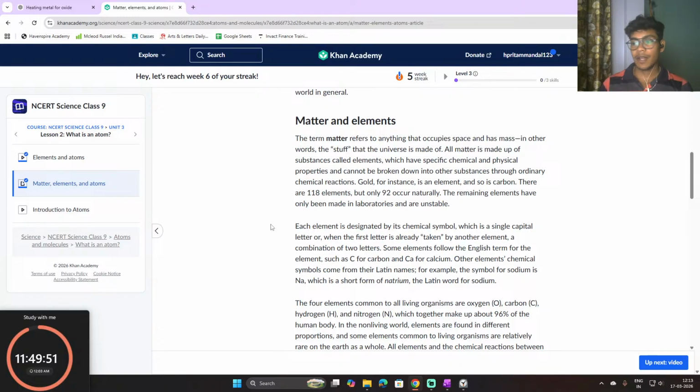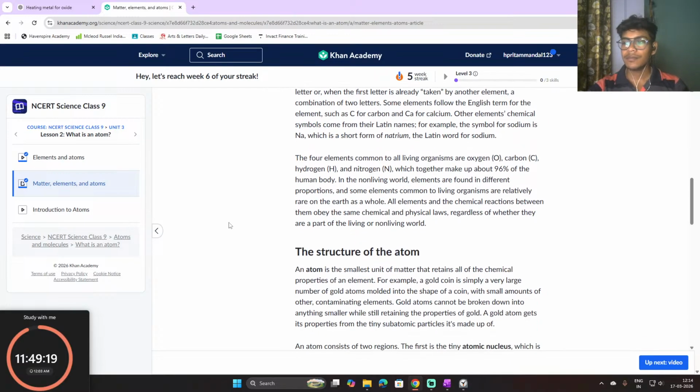Each element is designated by its chemical symbol, which is a single capital letter, or, when the first letter is already taken by another element, a combination of two letters. Some elements follow the English name of the element, such as C for carbon and Ca for calcium. Other elements' chemical symbols come from their Latin names. For example, the symbol for sodium is Na, which is a short form of natrium, the Latin word for sodium.